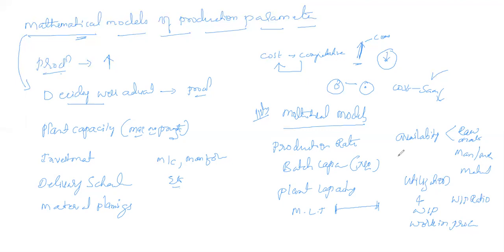So here let me go through the different mathematical models with respect to the different terms in these production units. These are nothing but the production parameters. There are different production parameters, and we need to calculate them or give the mathematical models for them. Okay. Let me go for the next one. Under that, the first one is the cycle time.